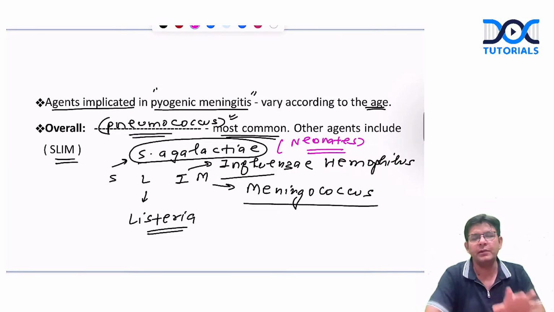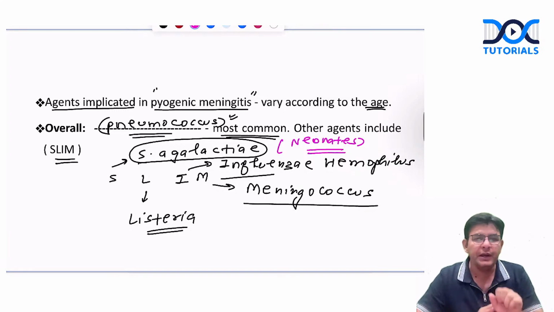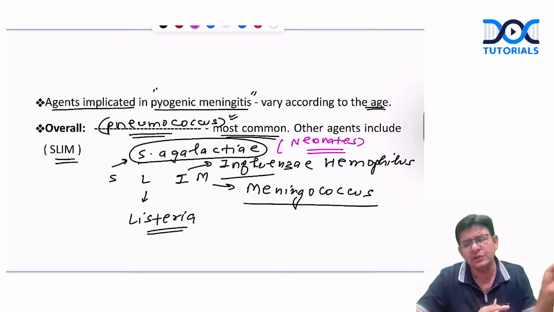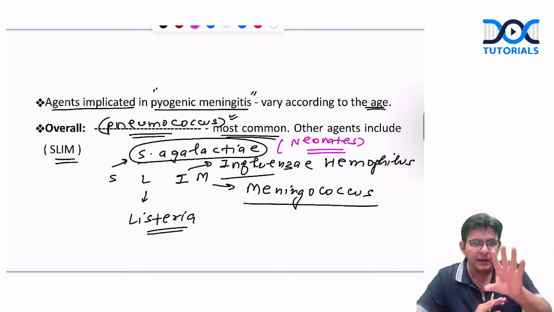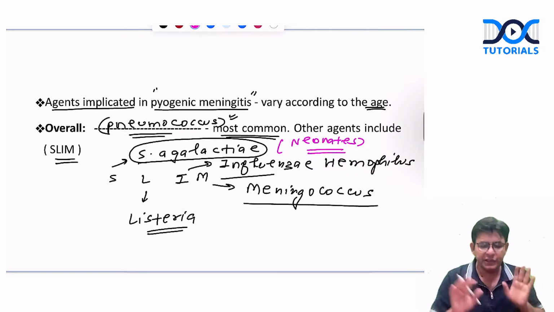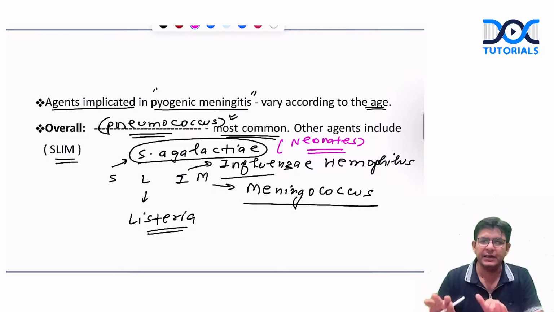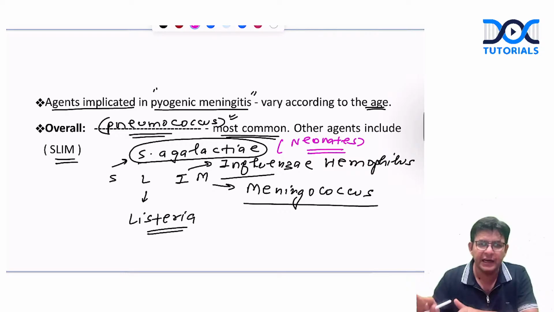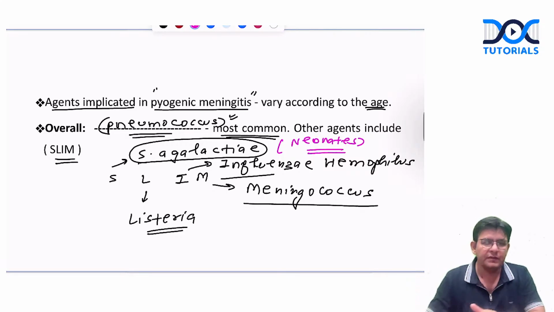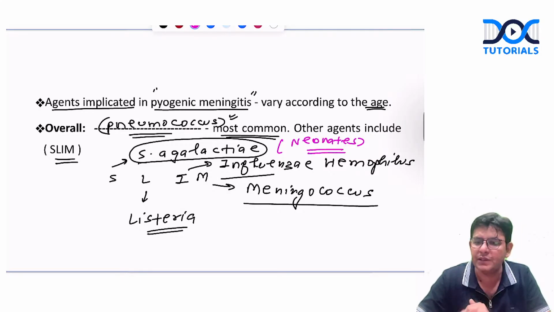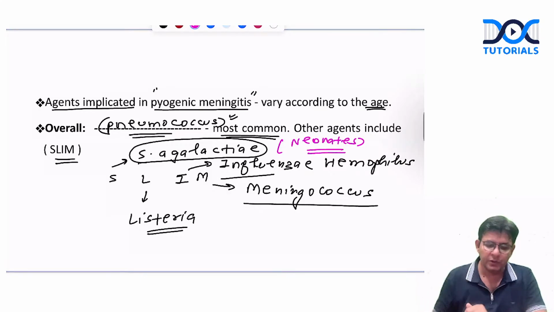That is the most common cause of neonatal meningitis. Otherwise, in all age groups, don't confuse yourself about childhood or the extremes of age. This point should be very clear to you: the most common cause is pneumococcus, and in neonatal meningitis it is Streptococcus agalactiae. Whether it is child, adult or old age, the most common cause is pneumococcus. This should be remembered to the core.